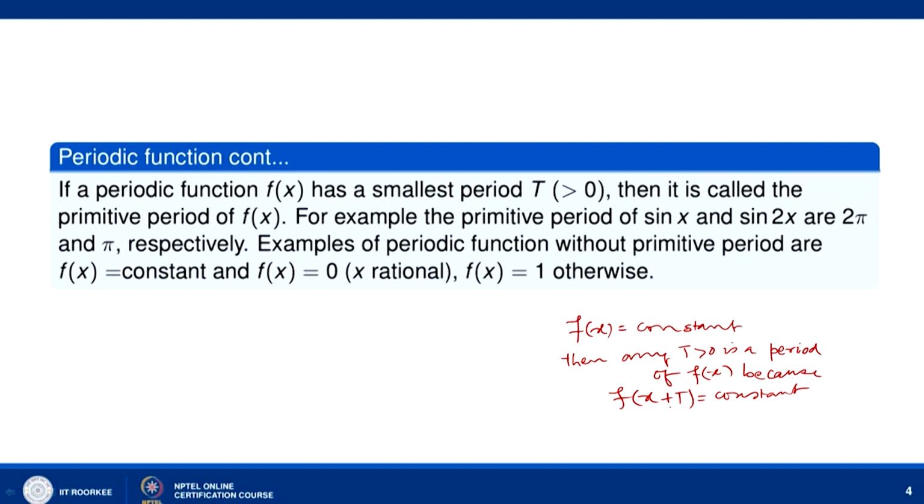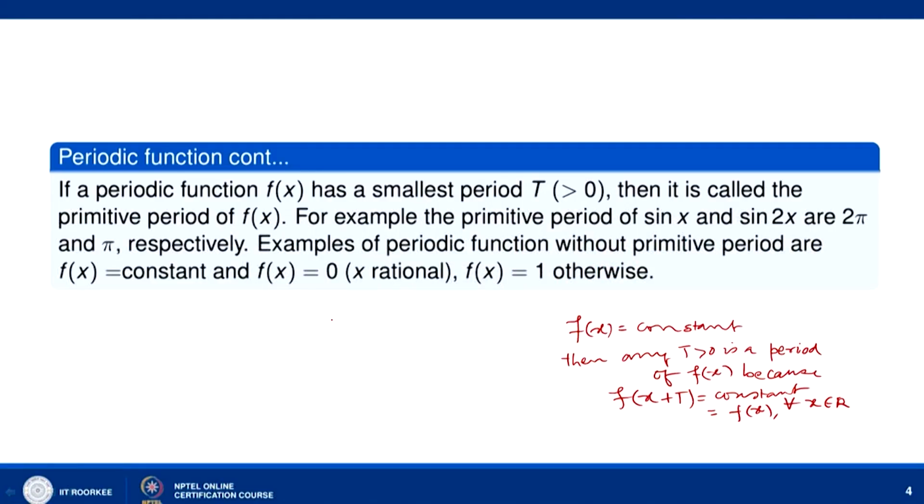When you take any T greater than 0, x + T is also a real number. So f(x + T) by definition is a constant, which is equal to f(x), and this is valid for all x belonging to R. So if f(x) is a constant function, it can be regarded as a periodic function with any period T greater than 0. If you take T to be any number greater than 0, then we do not have any smallest value of T greater than 0. So if f(x) is constant, then it does not have a primitive period.